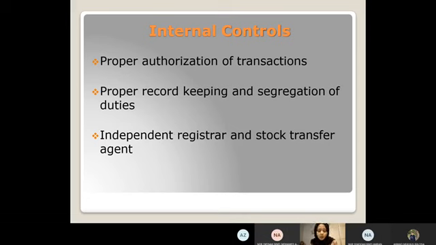Okay, in proper record keeping and segregation of duties, there are 2 important things, which is capital stock certificate record and shareholders capital stock master file. For capital stock certificate record, if the company buys back the stock, they will remove it from the record. So this is how they make sure the actual owner is on the book.